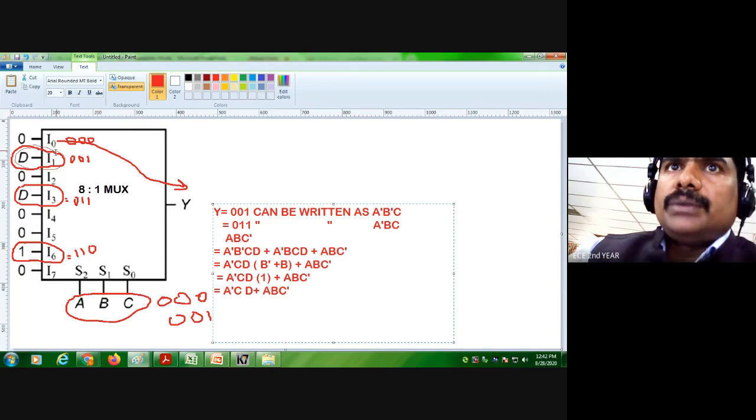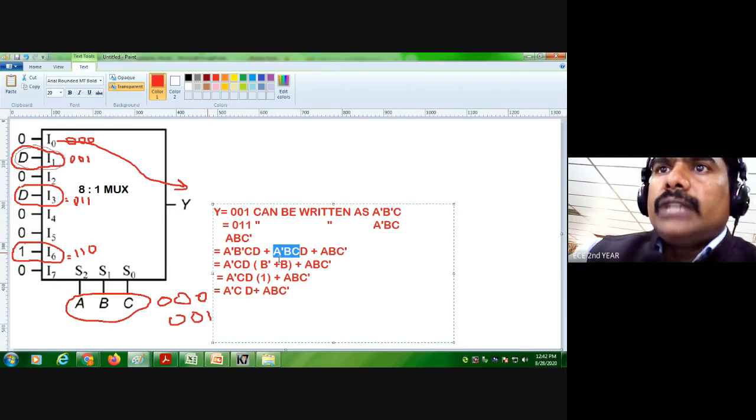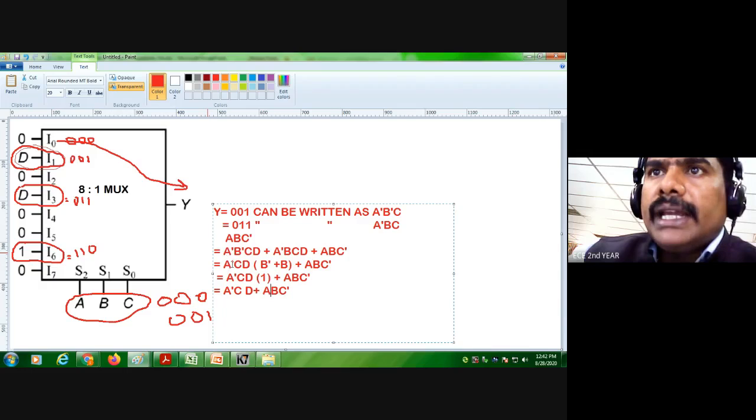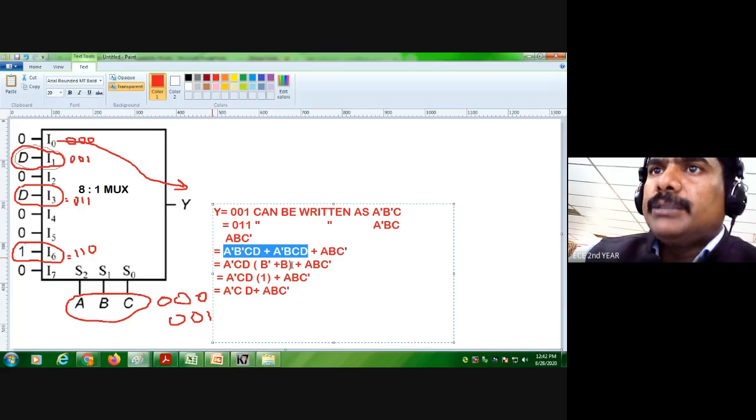So 001 into D, that can be written as A dash B dash C into D. Plus the third, I3, 3 means 011, that is A dash B C into D. So we can take A dash CD as common, so it will become B plus B dash, that becomes 1. So you will have A dash CD plus ABC bar. Okay, this is the answer.